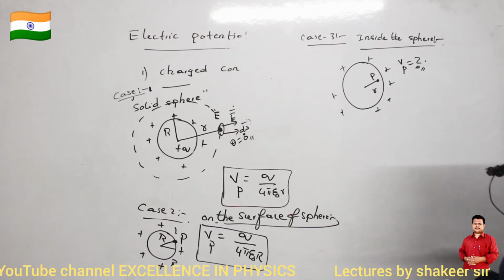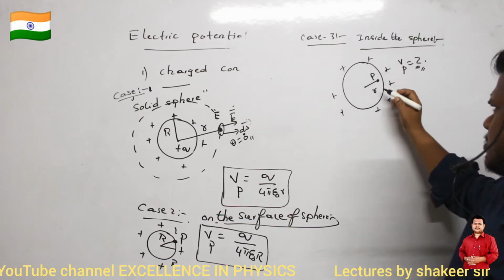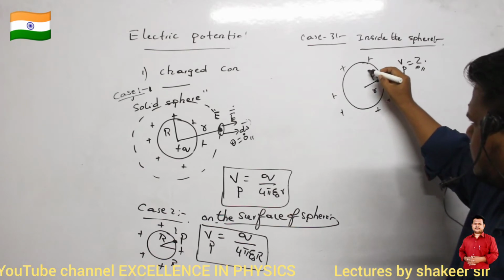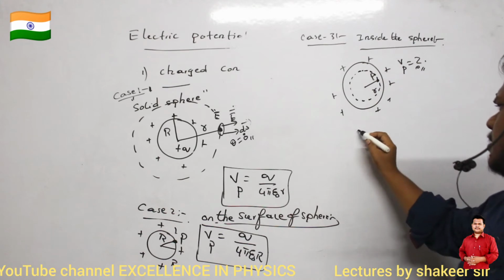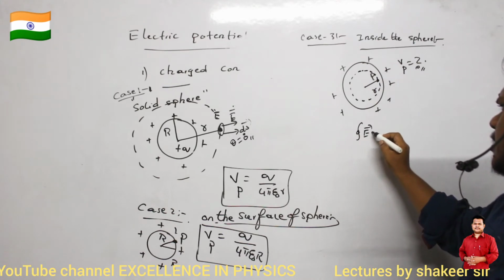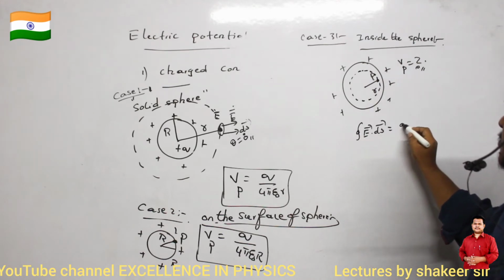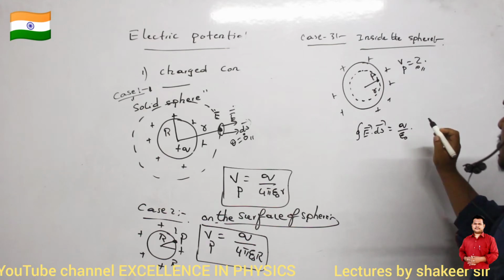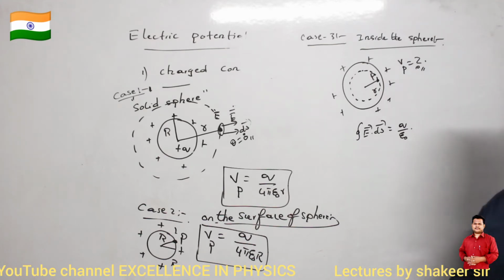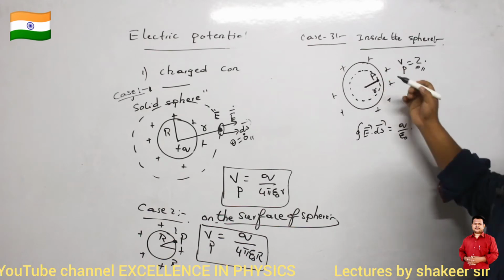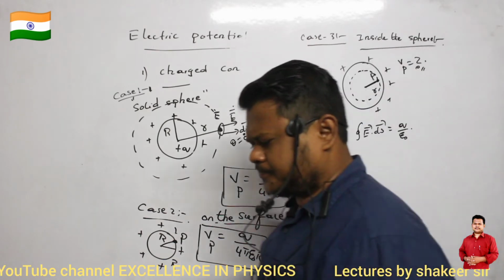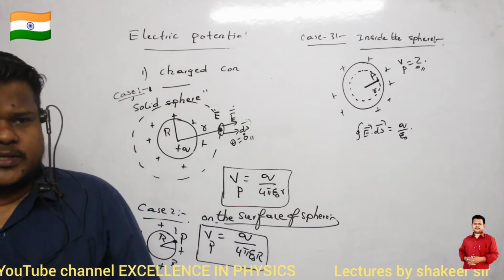Okay, Sima. So first of all, if I take a Gaussian surface here, then the closed integration of E dot ds is equal to 1 by epsilon naught times the charge enclosed by this sphere. So inside this small sphere of radius small r, is there any charge present?